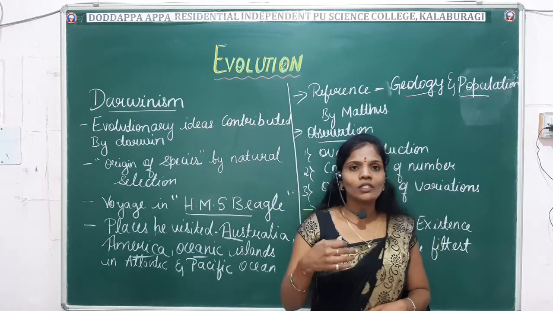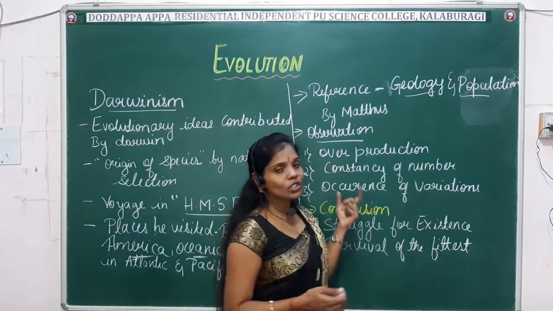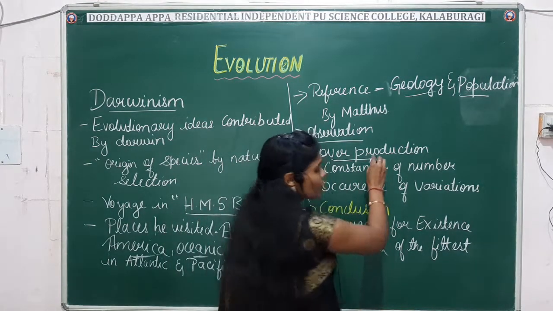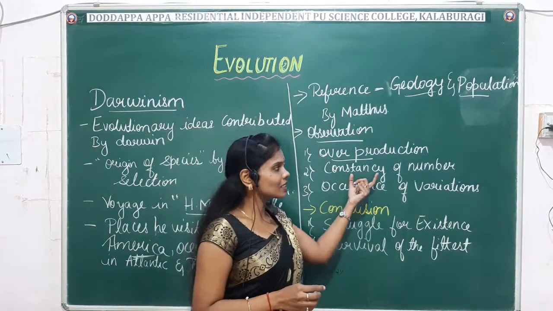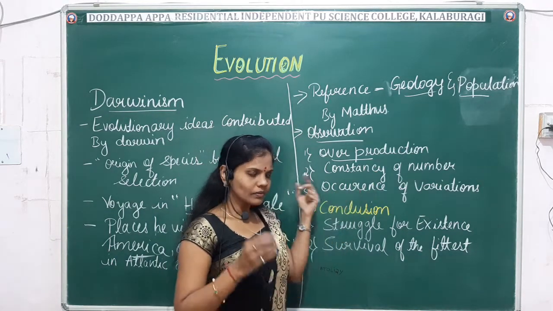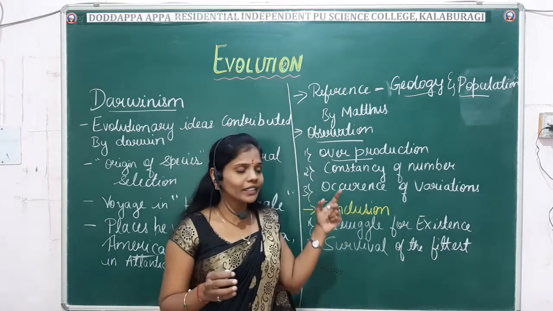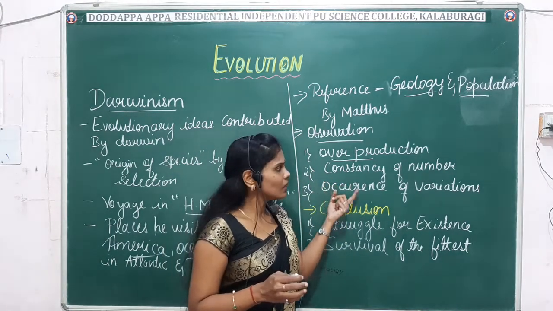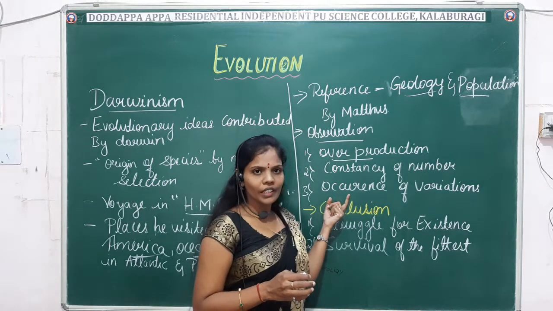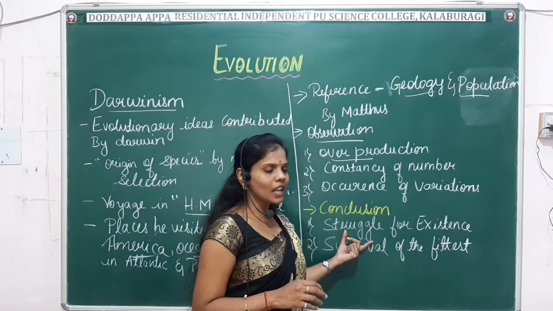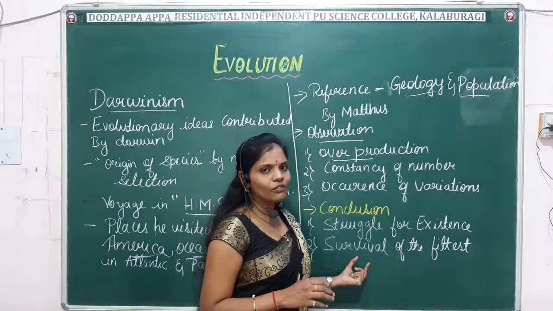He came to a conclusion based on his observations. His observations were overproduction, constancy of number, and occurrence of variation. Then he gave the conclusion: struggle for existence and the survival of the fittest.